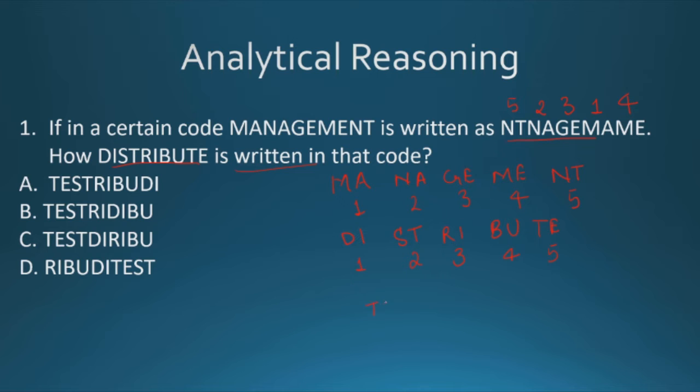So 5 is TE, 2 is ST, 3 is RI, 1 is DI and 4 is BU.